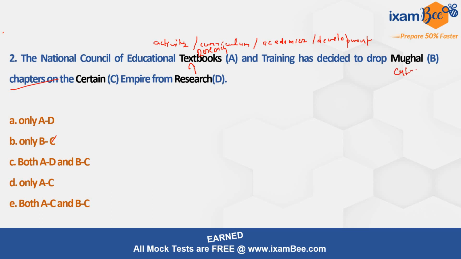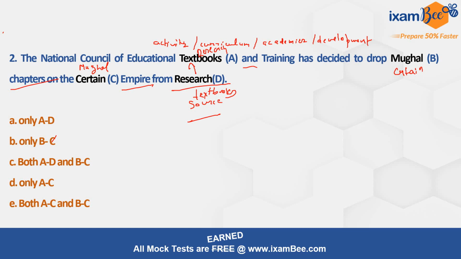Certain, right? And now we're talking about a particular empire, for example, British Empire, right? So in the same way, Mughal Empire. So instead of certain, it should be Mughal. Mughal Empire from where? From textbooks. Now we need a source here. Where should it be dropped from, right? So it should be textbooks. Now it makes sense: the National Council of Educational Research and Training has decided to drop certain chapters on the Mughal Empire from textbooks, right?